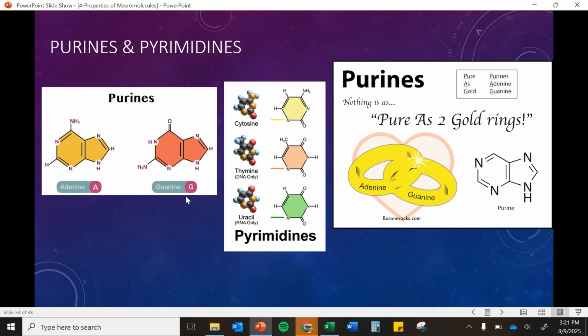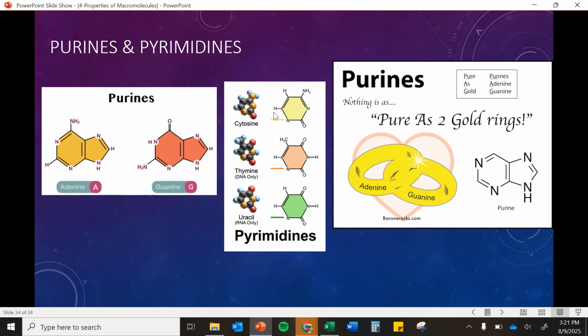The reason that this is important is because whenever we have the nucleotides bonding together with hydrogen bonds, it's always a purine bonding with a pyrimidine. So adenine binds with thymine and guanine binds with cytosine. So notice that's always a purine and a pyrimidine.